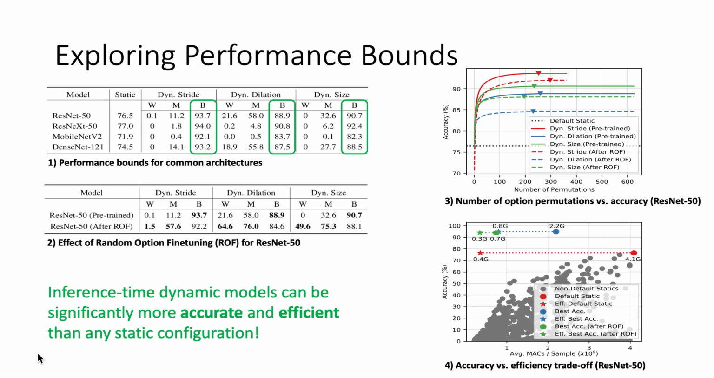The gray dots indicate all possible static configurations of a ResNet 50 model, whereas the green and blue circles indicate the performance of the accuracy-focused dynamic models from before. If we specifically choose the most efficient dynamic configurations to achieve our same upper bound accuracy, we get the star markers and find that these models are capable of the same accuracy level with significantly reduced max per sample.